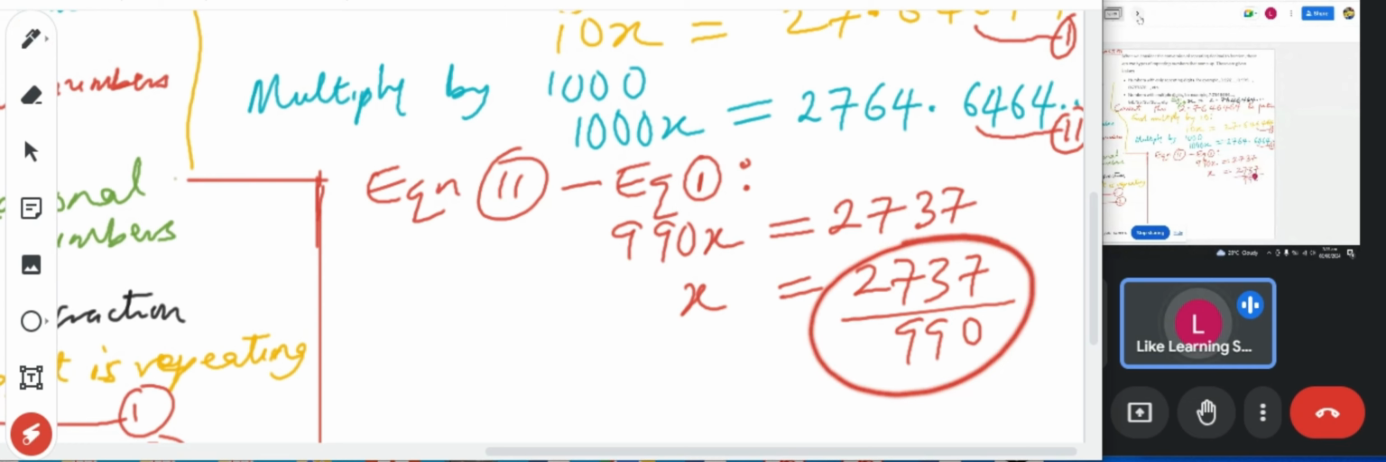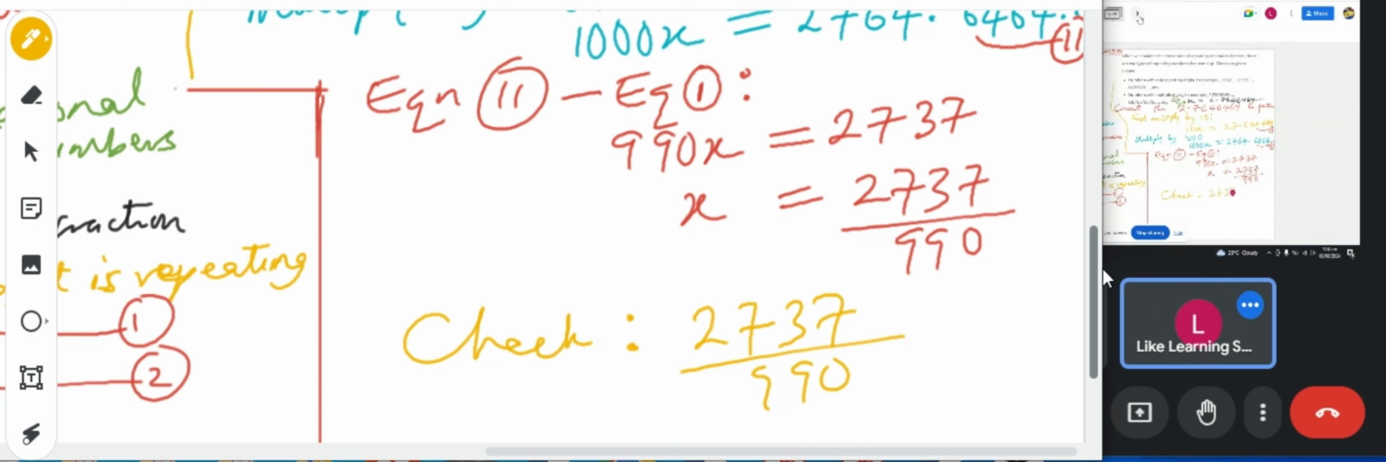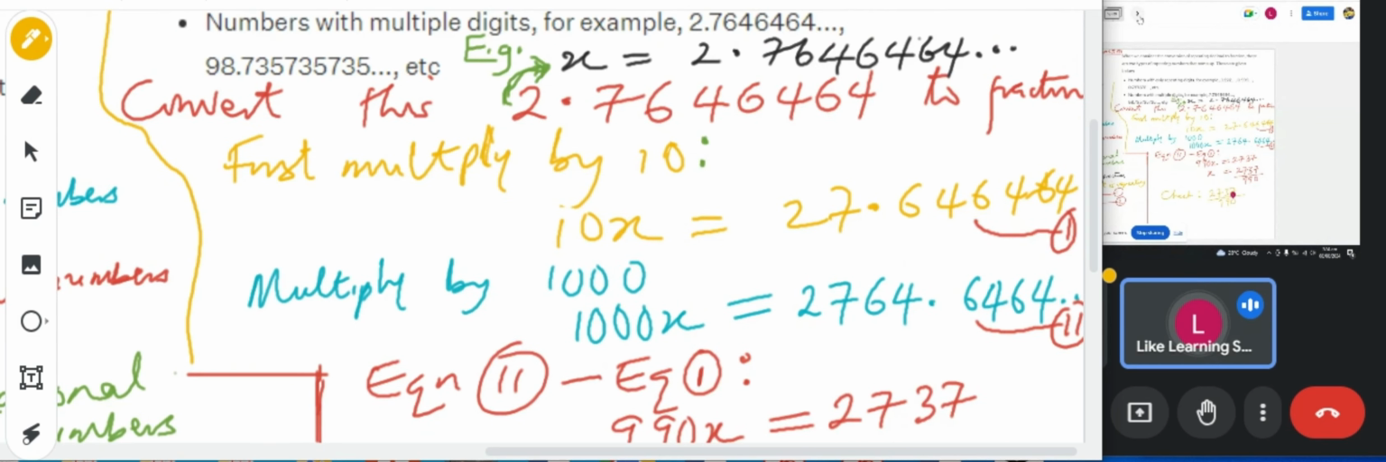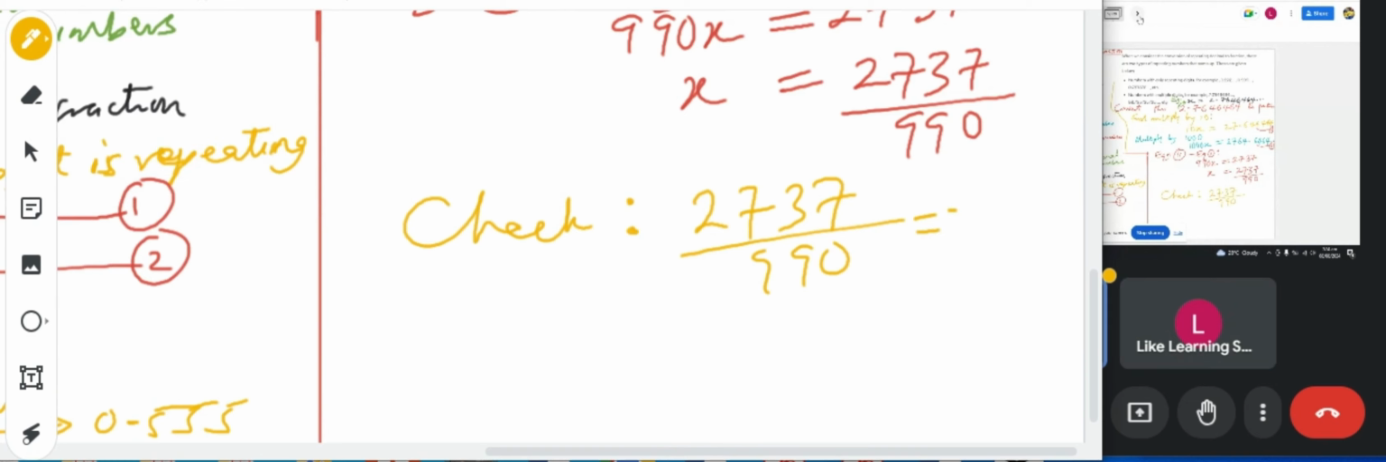Check that with your calculator to prove that. Check if it will give that. 2737 over 990. Yes, it gives the same thing. 2.76464, is it not? Yes. 2.76464 recurring and so on.